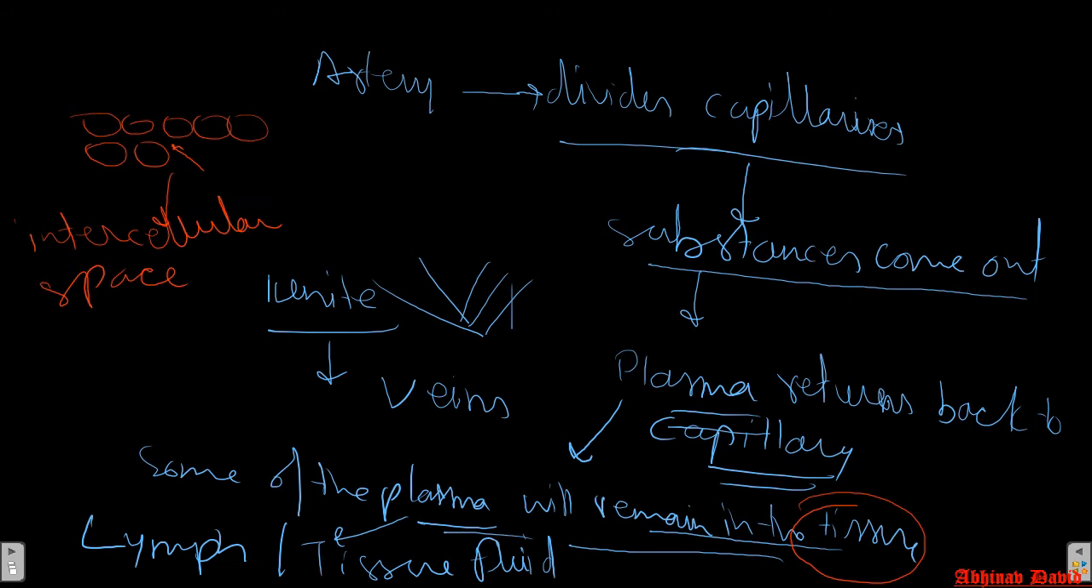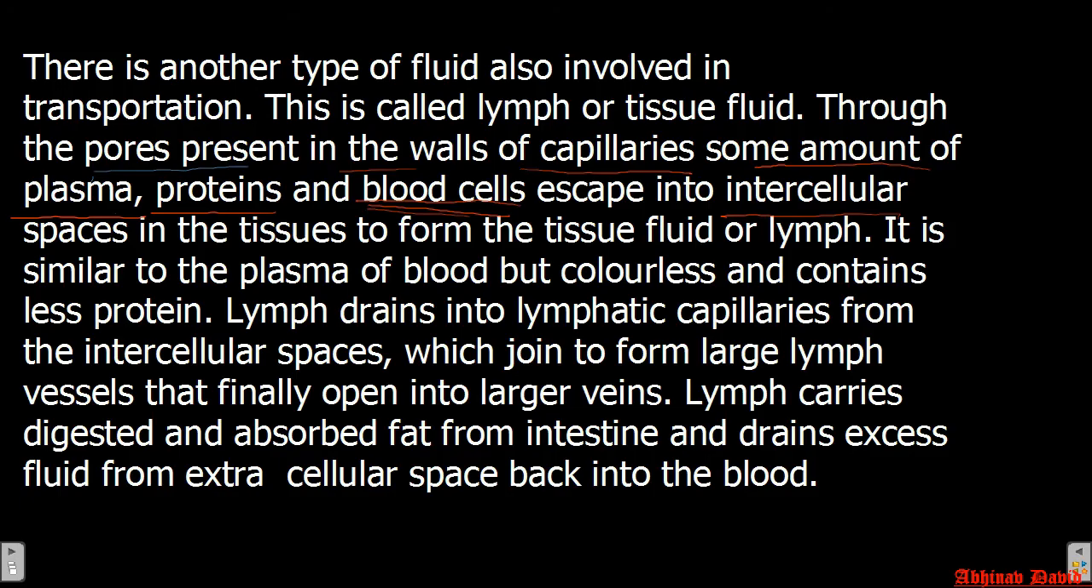So what are the characteristics of lymph? It is colorless. It is similar to the plasma of blood, but colorless because it does not have RBCs, and it contains less protein because the larger proteins cannot cross the gap. Only the smaller proteins are present in the lymph.